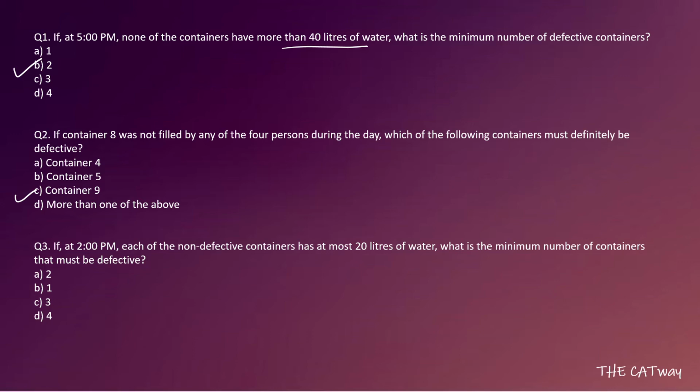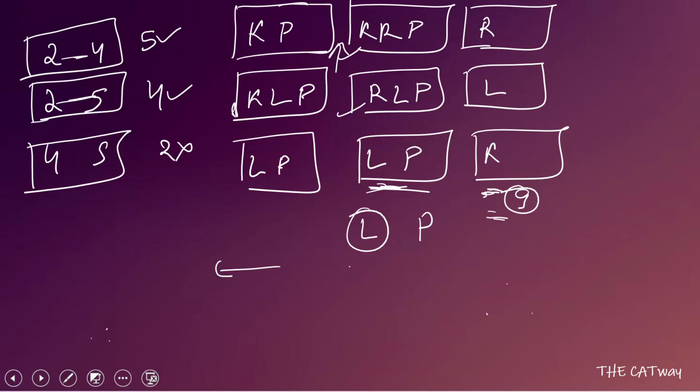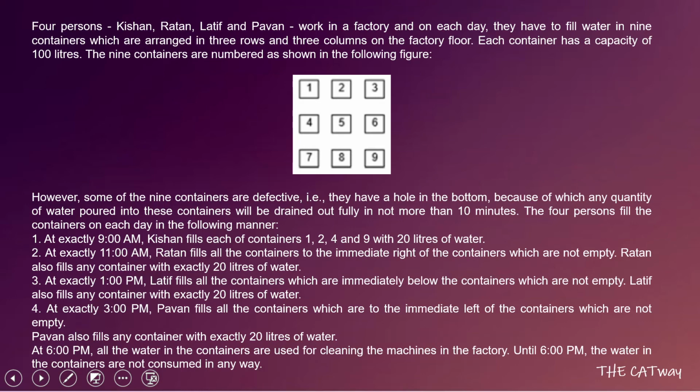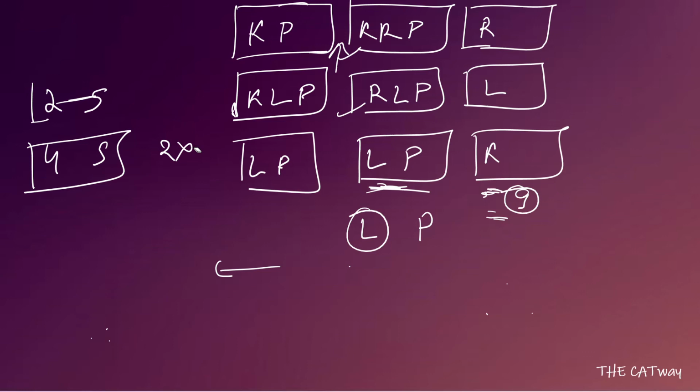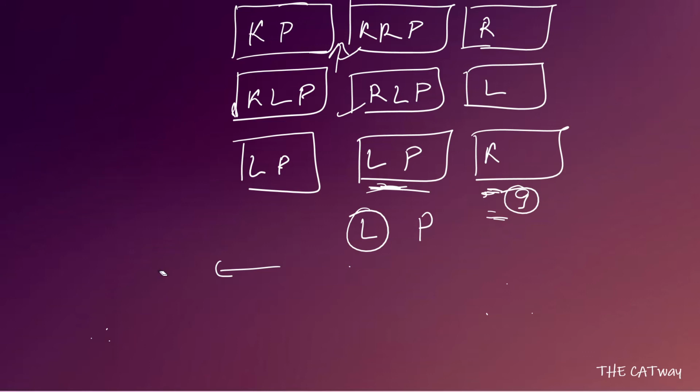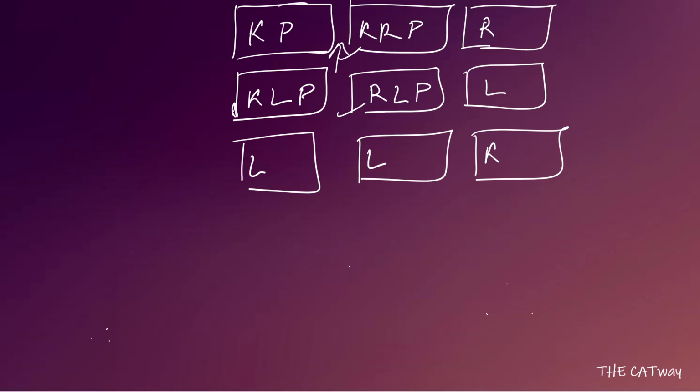So the third question says that if at 2 p.m. each of the non-defective containers has at most 20 liters of water, what is the minimum number of containers that must be defective? Okay, so we are talking about 2 p.m. So first thing is that at 2 p.m. Pawan is not going to fill any of the containers. So what we can do is remove every place where Pawan is. We can remove every Pawan from every place. So Pawan is gone.